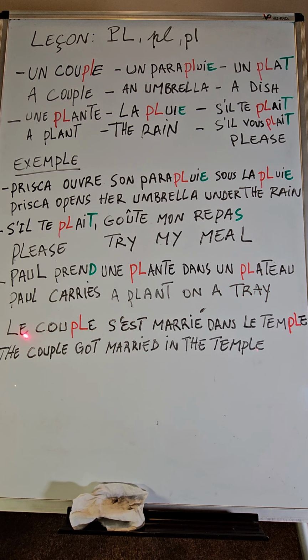Another one, le couple s'est marié dans le temple. Temple. Which means the couple got married in the temple. So, s'est marié, they got married. And then there is an accent at the end of the E, on top of the E.